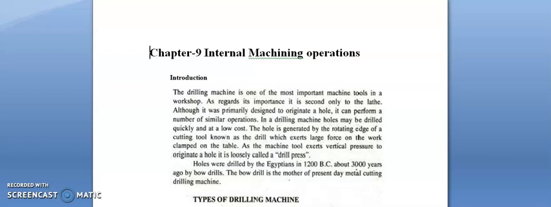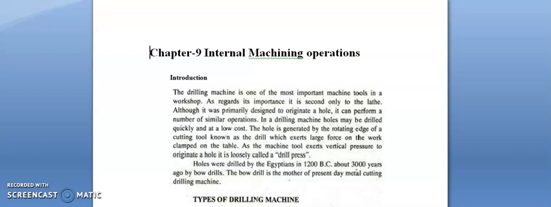The drilling machine is one of the most important tools in a workshop. As regards its importance, it is second only to the lathe. Although it was primarily designed to originate a hole, it can perform a number of similar operations. In a drilling machine, holes may be drilled quickly and at a low cost.